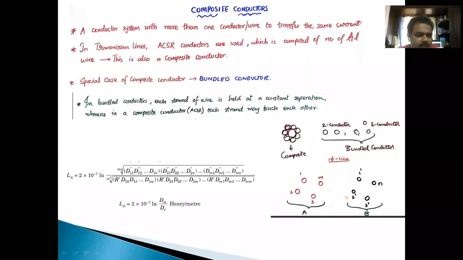So what is the need of this? Again, it reduces the inductance, and due to bundled conductors, the effective radius may be increased, thereby the effect of corona can also be decreased. That cannot be removed entirely, but it can be decreased. Any doubt on that, anybody?